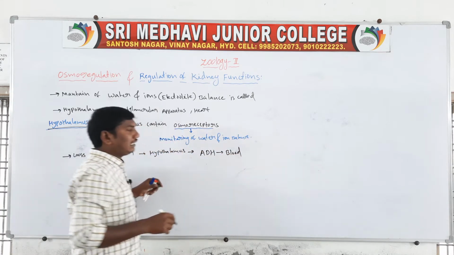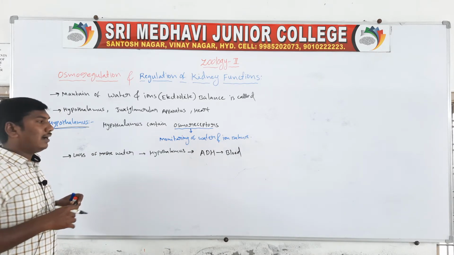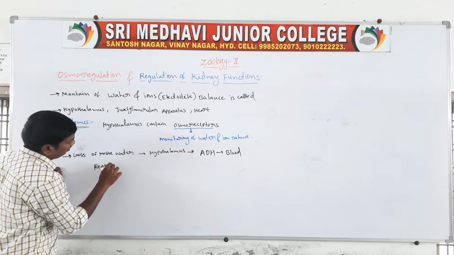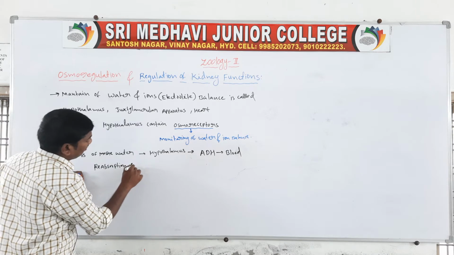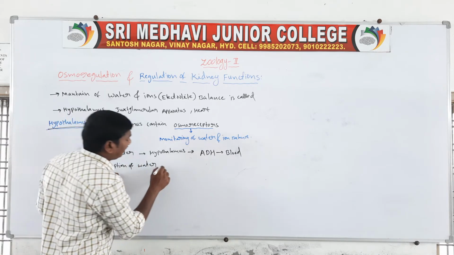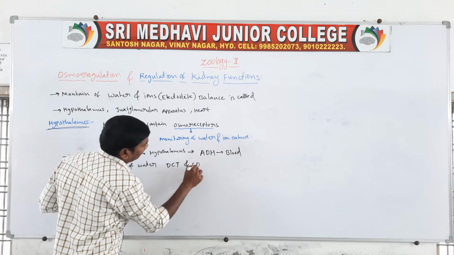This antidiuretic hormone helps in the reabsorption of water from the distal convoluted tubules and collecting duct.